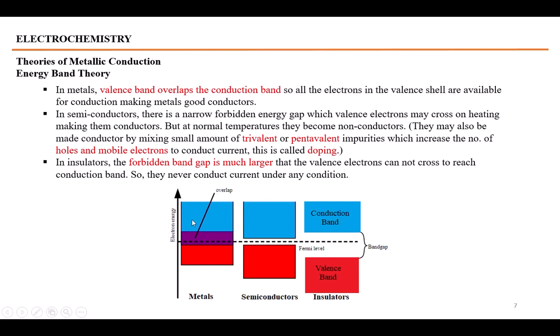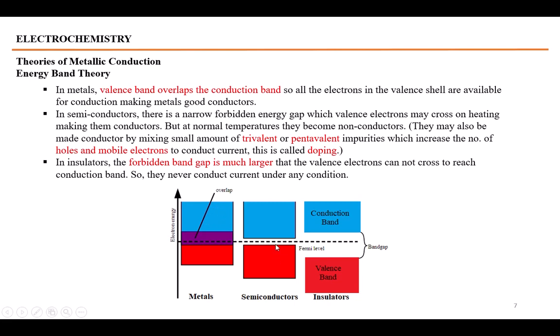These are the pictures which are made for the metals, semiconductors and insulators. He says that here the red levels are called valence bands, where electrons reside in metals, semiconductors and insulators, while the boxes in blue are called the conduction band. He says that the conduction band in the case of metals overlaps the valence band, and all the electrons of the valence band or valence shells of the metals are available in the conduction band, which are available for the conduction of electricity.